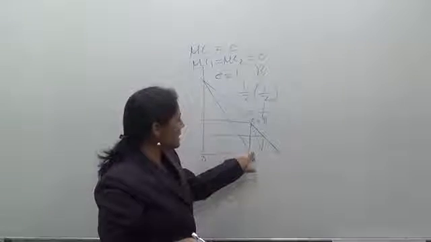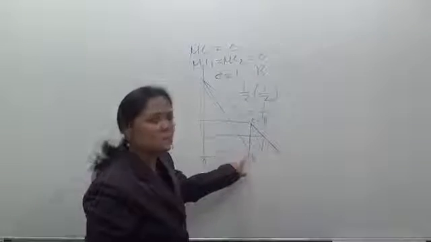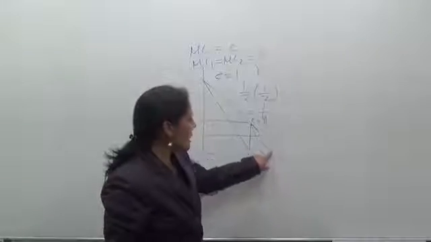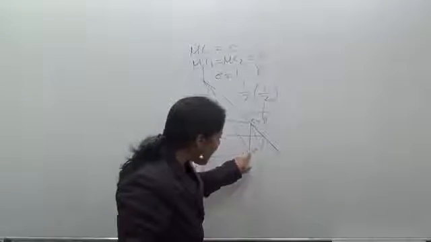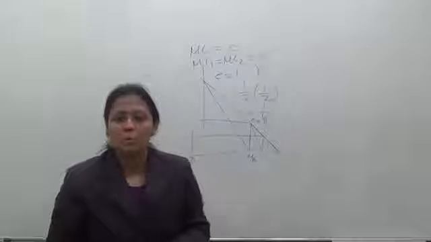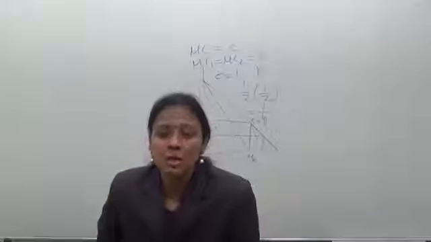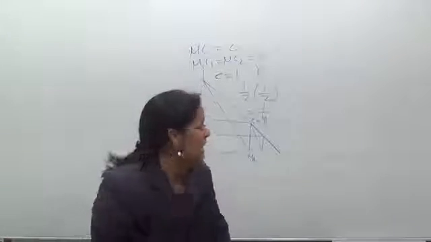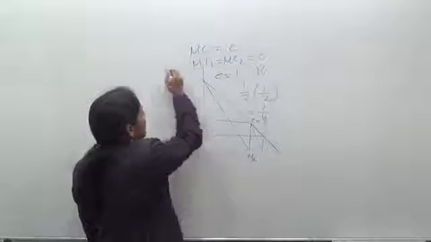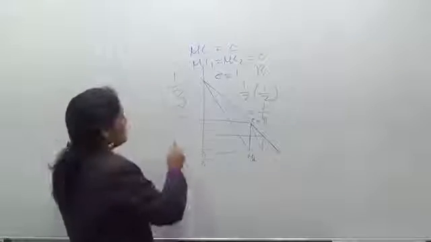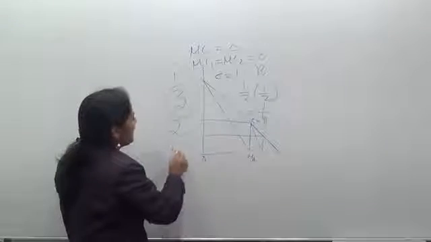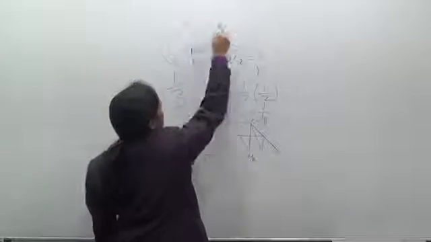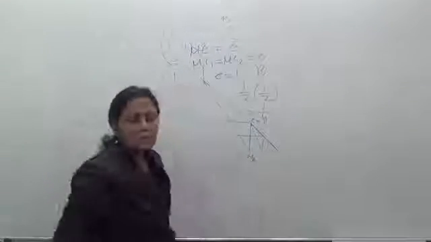Firm B, as I have said, will react and enter the market, and it knows that half of the market is already taken. So it will take the other half and produce half of the half. So it will produce 1/4 of the total. This behavior goes on because it assumes the naive behavior of never learning from previous experience. So finally each firm will be producing 1/3 of the total market share. The total industry output will be 2/3, because it is 1/3 by firm A plus 1/3 by firm B, so 2/3 will be the total market share.